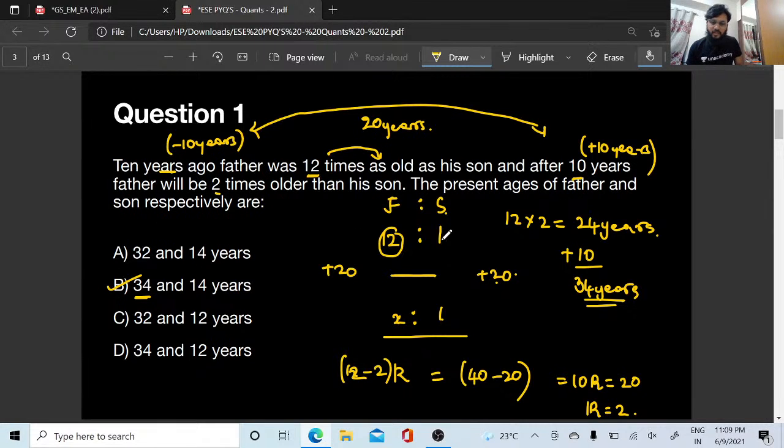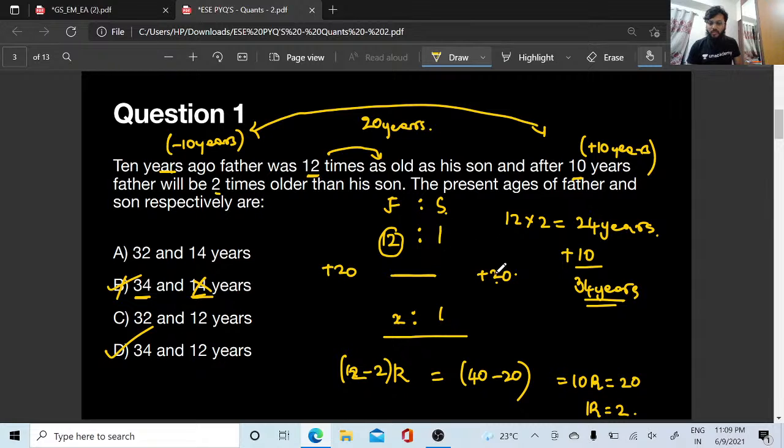That's what you can do here, right? 1 into 2, 1 into 2, so 2 will come. So 34 years and 14 years will be the answer, right? Yes. So 34 and 12. Sorry, not B, it is D, right? Not 14.